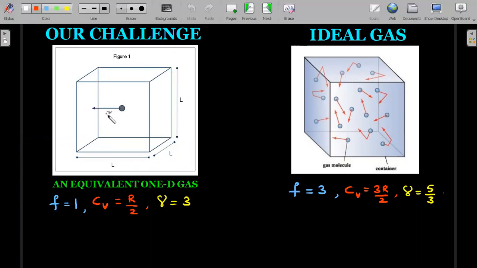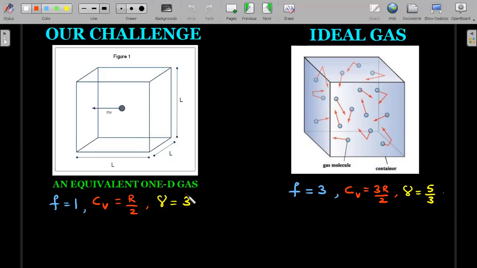The walls are moving back and forth. Since the wall is very massive, I can ignore all the collisions between the balls, and each ball's fate is the same as the other one, and they're only moving in the x direction. Because there is only x direction of motion, there is only 1 degree of freedom. Correspondingly, in my hypothetical one-dimensional gas, Cv would be fR by 2, which is R by 2. Then you add an R to it, Cp becomes 3R by 2, and therefore gamma of this gas would be 3.